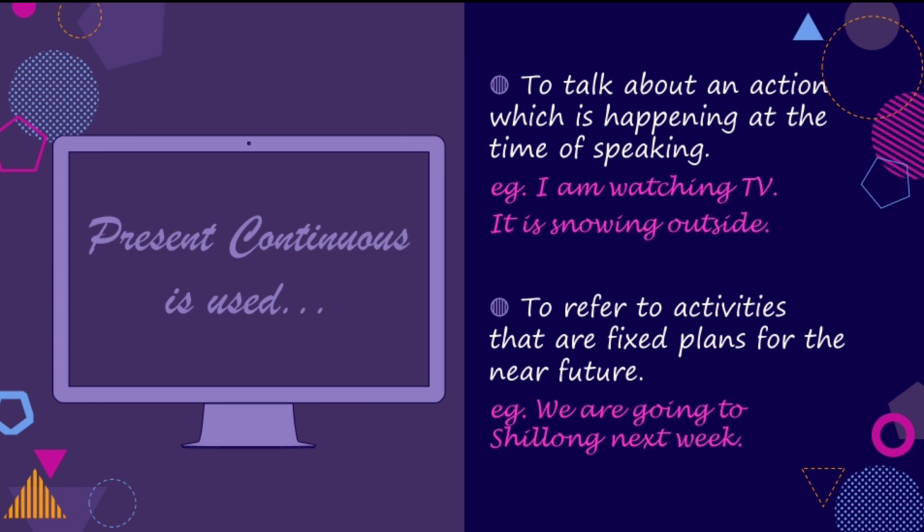Secondly, we use present continuous tense to refer to activities that are fixed plans for the near future. For example, we are going to Shillong next week. So this is an action we are planning to do in the near future. For these two things, we use present continuous tense.